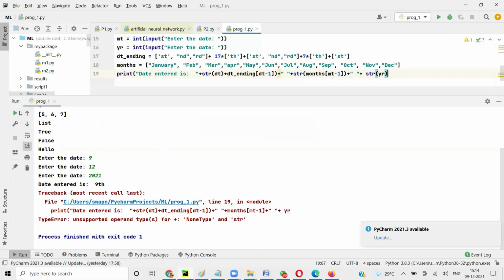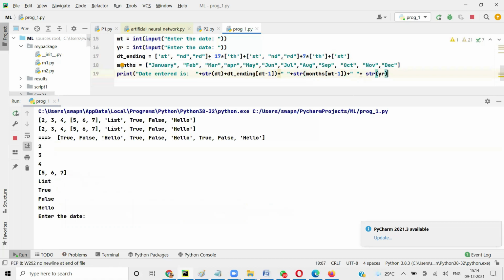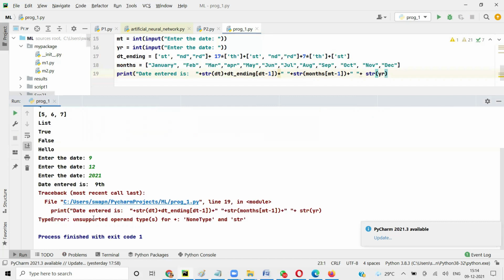Or you can use a comma, better, right? Plus you're using, so we have to convert into, so I say 9/12/2021. Where did I make the mistake? I think the whole thing should be inside a bracket, right? It's saying none type.